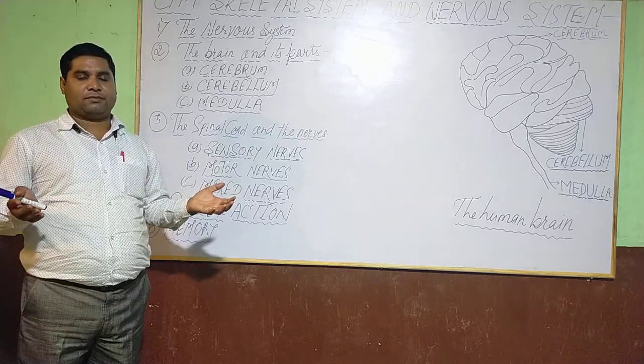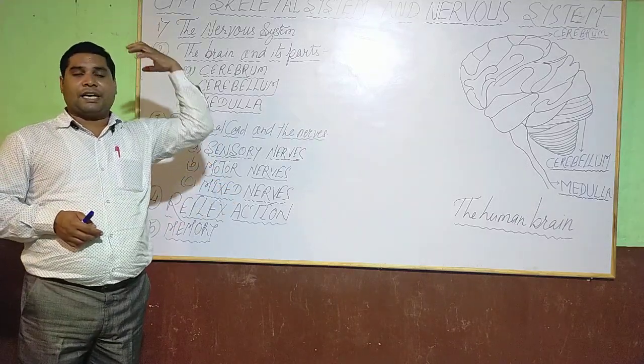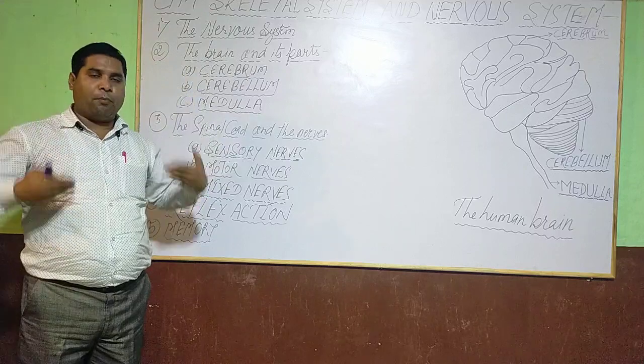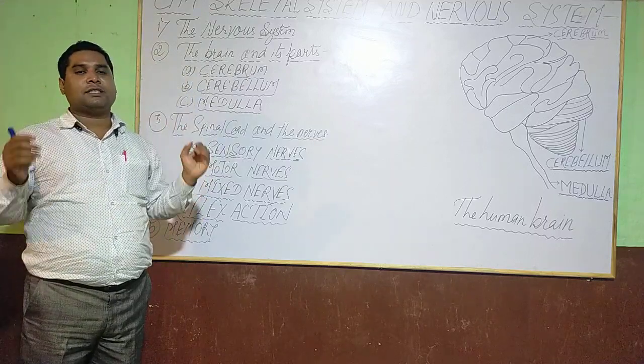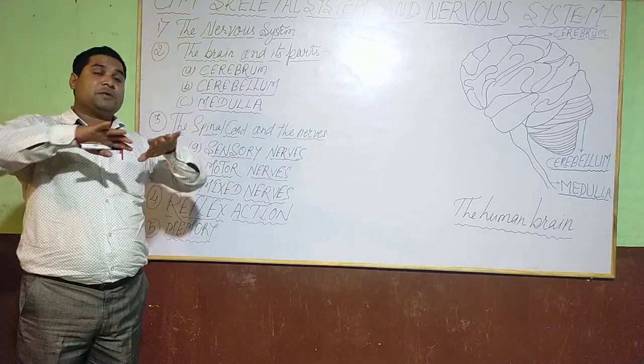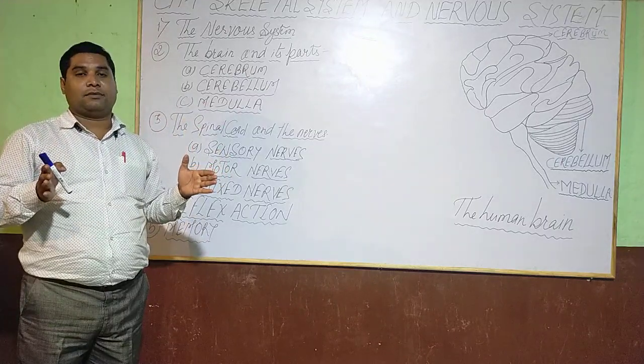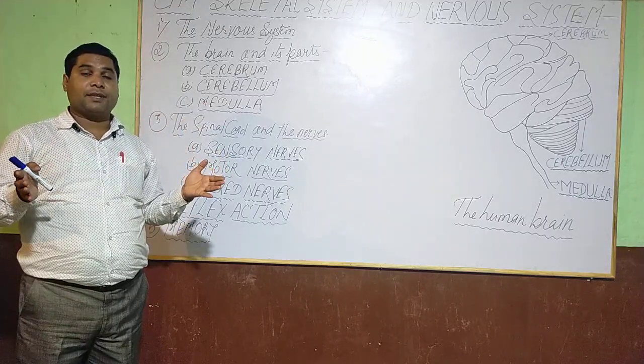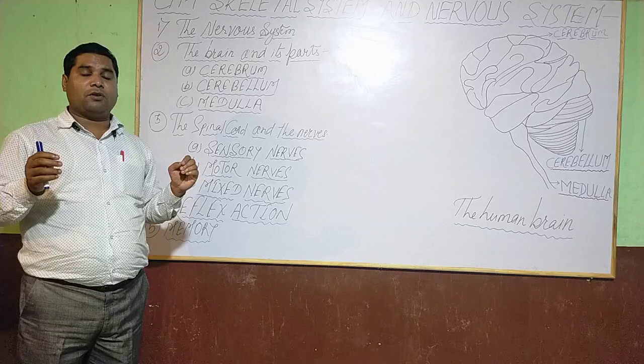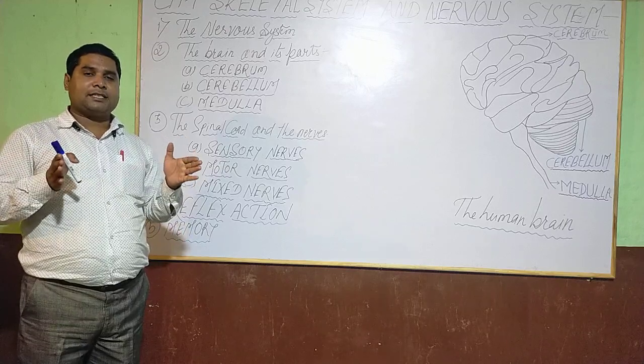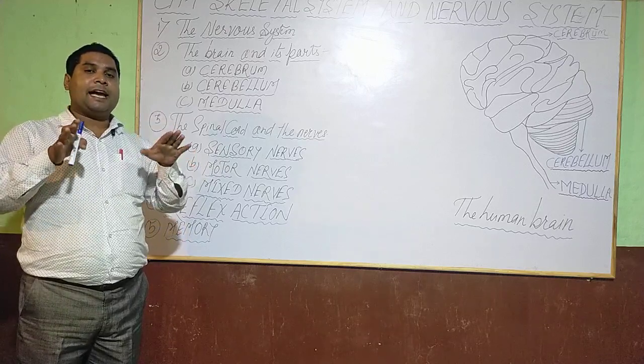What is brain? The control center of the body is known as brain, which is protected by the skull. Dear student, in the previous video I explained to you that the skull is made up of 8 flat bones.